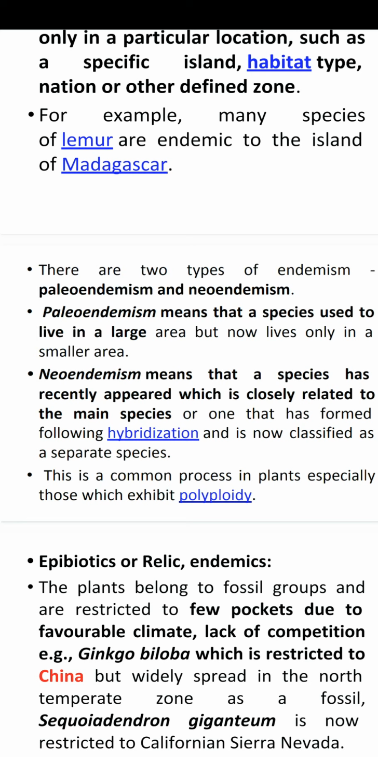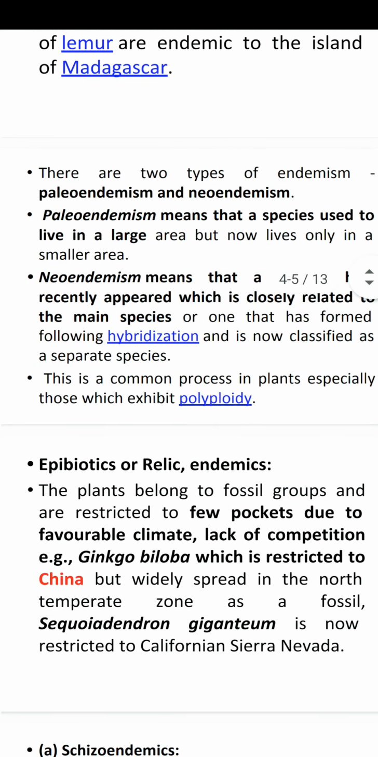So, what are the causes of endemism? The presence of natural barriers such as sea, high mountain ranges and large deserts, and poor adaptability of species to a wide range of ecological conditions. They can't adapt or adjust to a new environment.